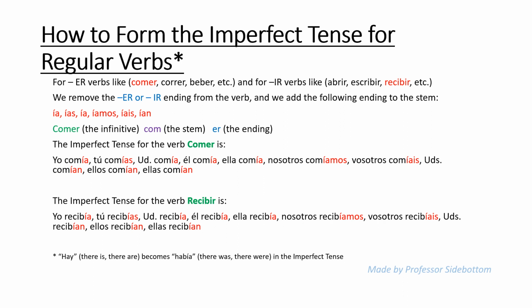And for the IR verb, I chose recibir, to receive. Yo recibía, tú recibías, usted recibía, él recibía, ella recibía, nosotros recibíamos, vosotros recibíais, ustedes recibían, ellos recibían, ellas recibían. And please notice here in small print the verb hay, which normally is in the present tense, becomes había in the imperfect tense, for there was, there were.